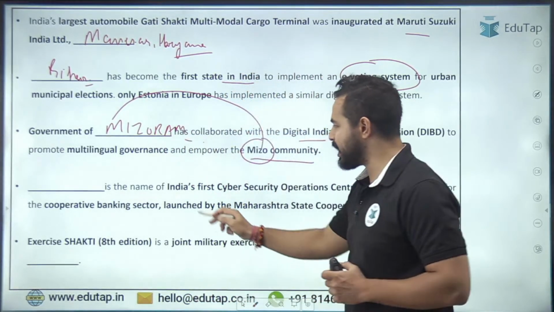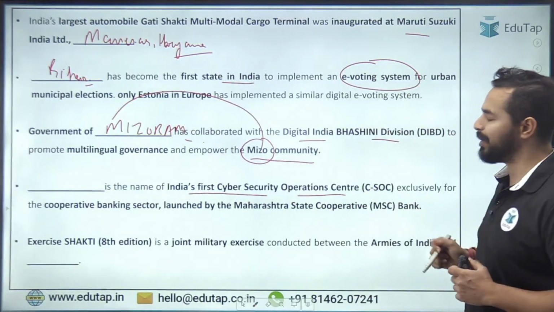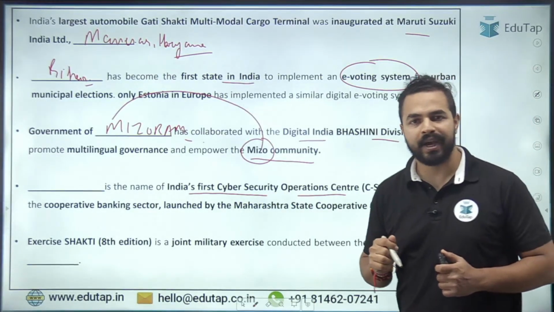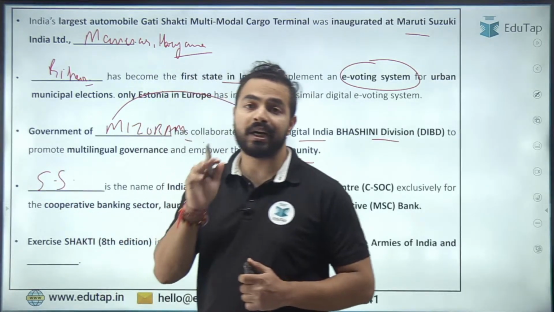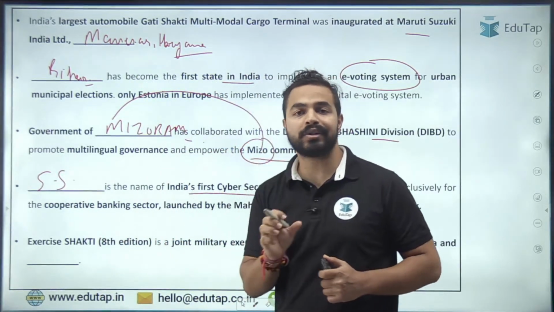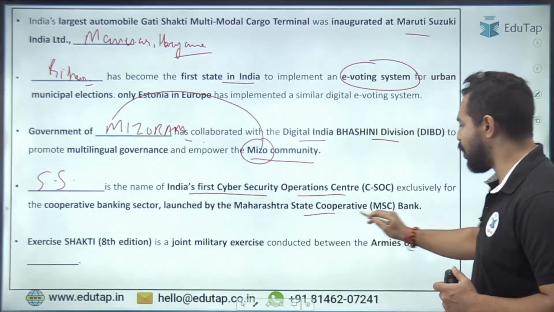Next question. Dash is the name of India's first cyber security operation center. What is the name? It is Sahkar Suraksha. And which bank has launched it? It is the Maharashtra State Cooperative Bank.